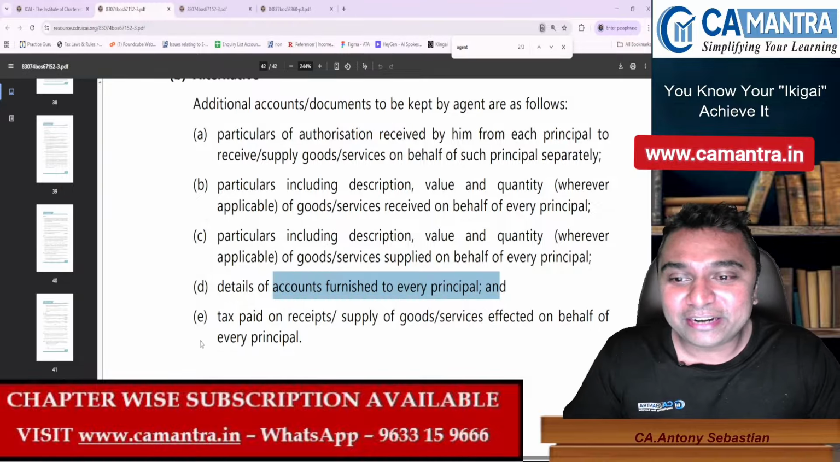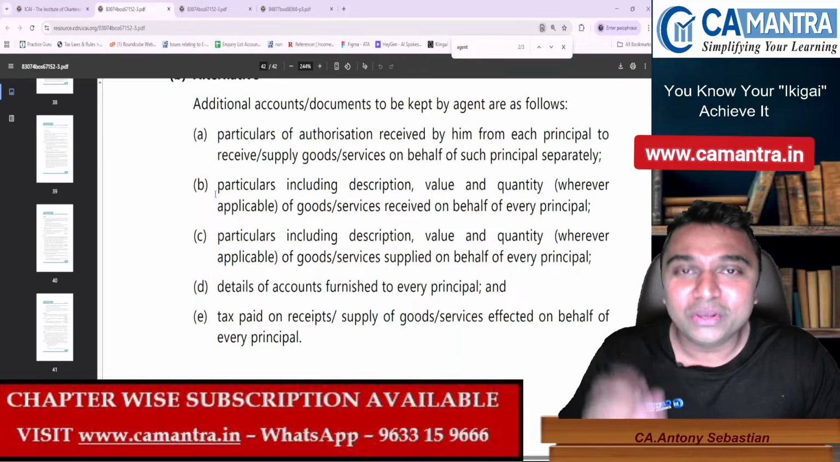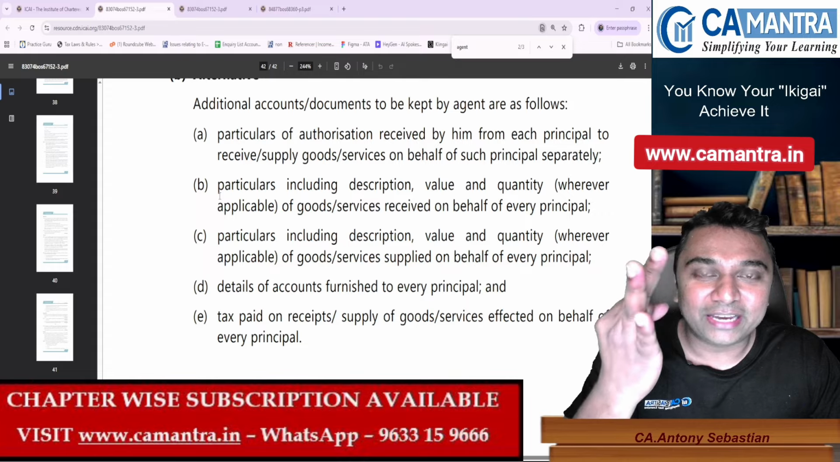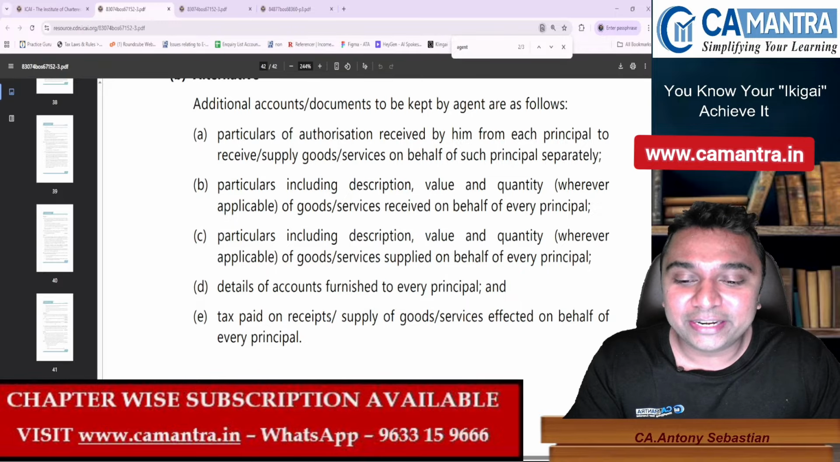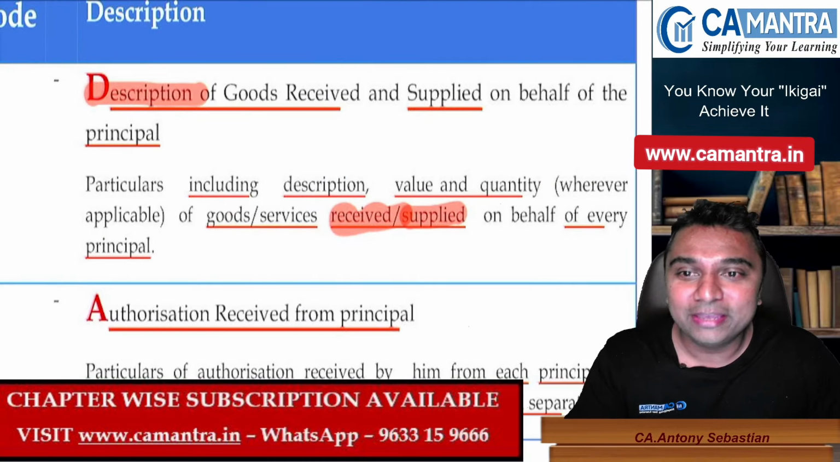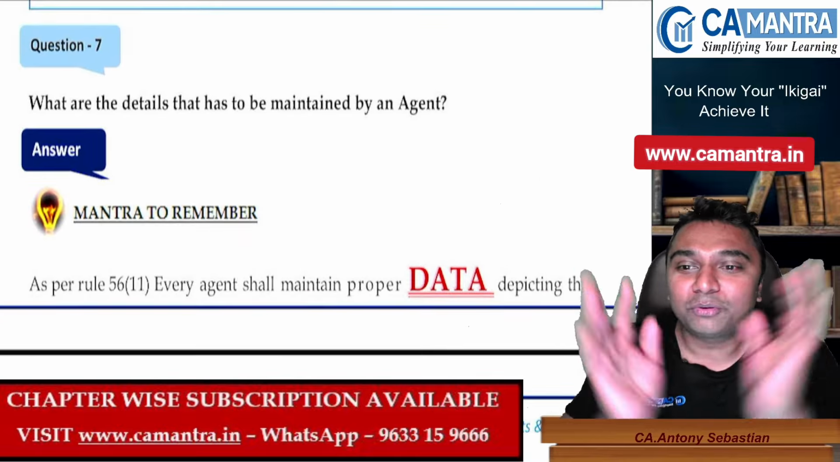Over here there are 5 points. Why? Because received and supplied are 2 separate points in the rule. I have made it 1 point. So A, B, C, D. Data. The agent should maintain what? 5 marks in your pocket. Is that clear? Perfect. So the agent should maintain, the mantra to remember, as per rule 56(11).